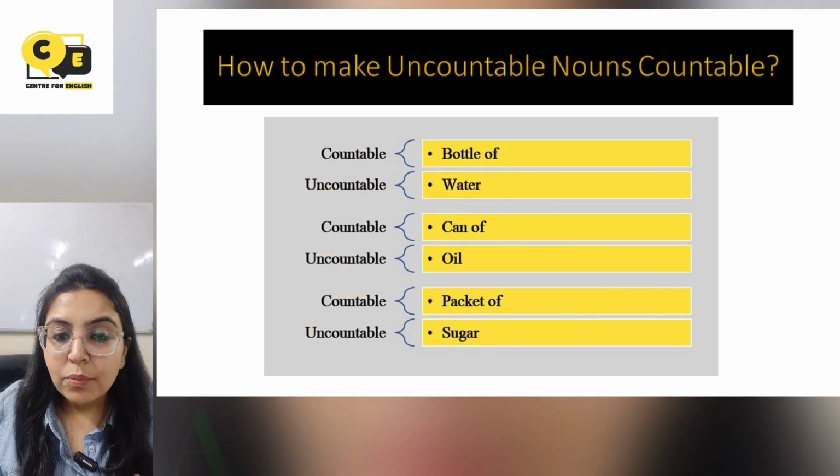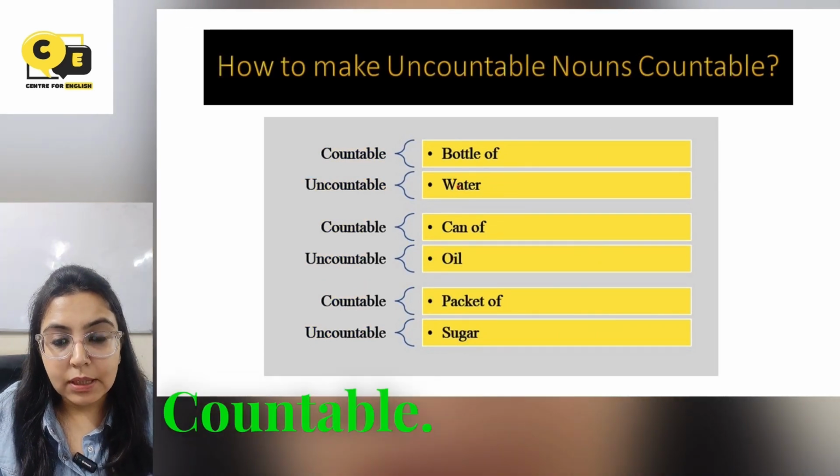Now there is a way to make uncountable nouns countable. How to do that?